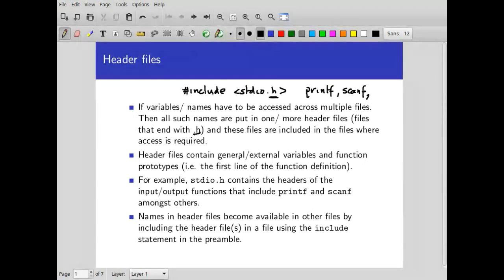So they contain function information, and they contain any global constants that you may have declared and which may be needed.